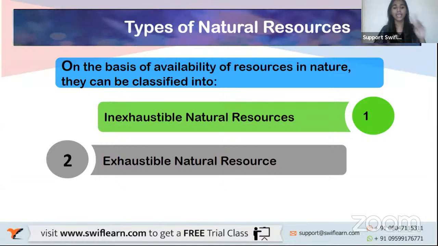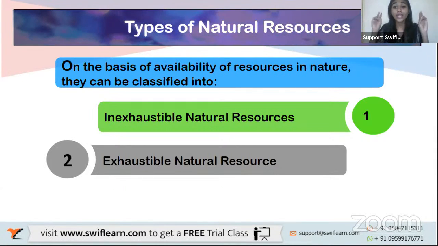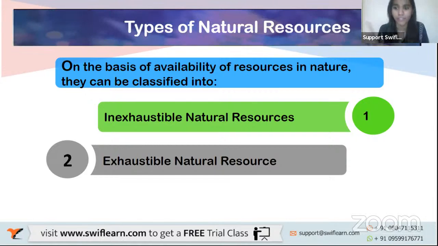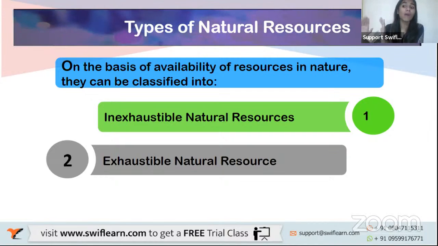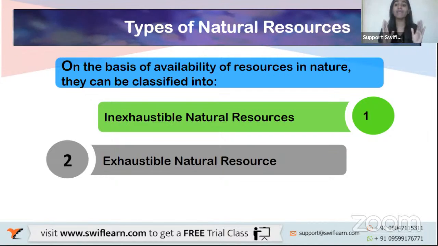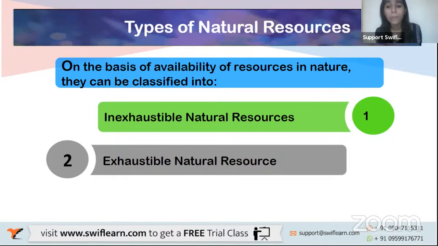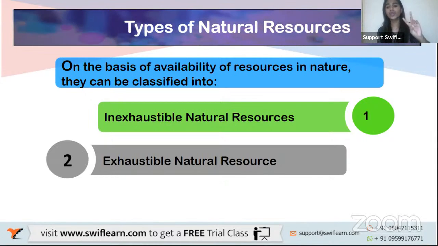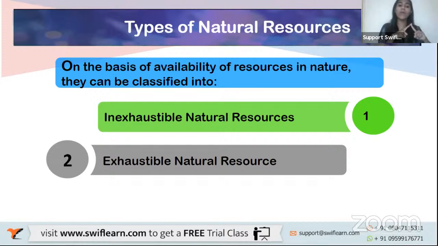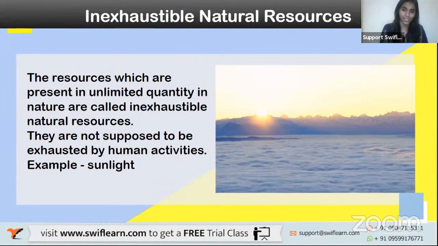Now, moving forward, the types of natural resources. There are two types of natural resources. We are talking only about natural resources here, not artificial. Artificial is like windmills and solar panels. We will talk about that in a while. Currently, we are talking about natural resources. Based on the availability of resources in nature, we can divide natural resources into two. Number one is inexhaustible natural resource, and number two is exhaustible natural resource.